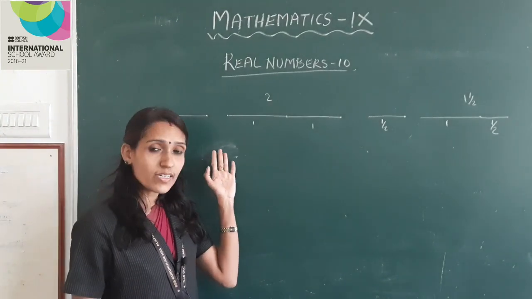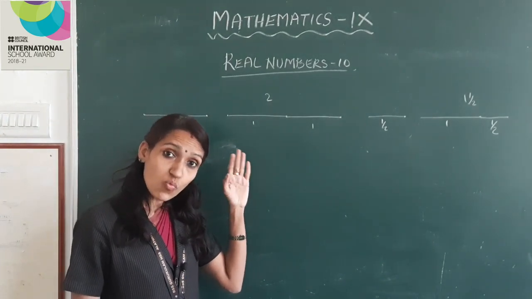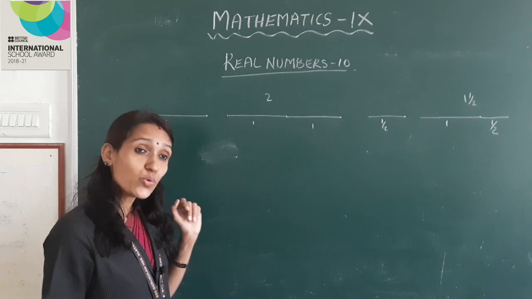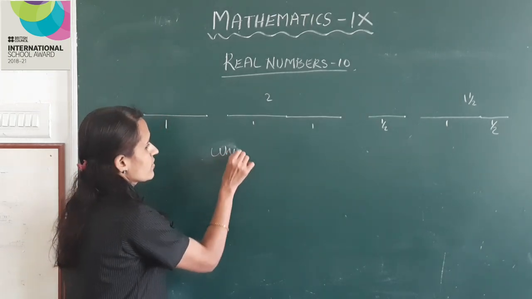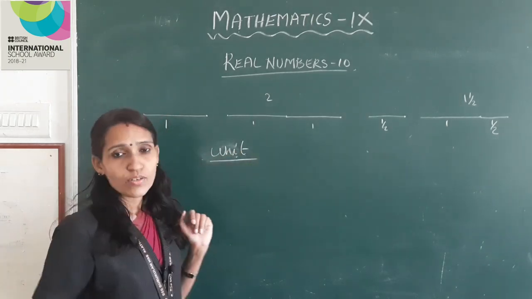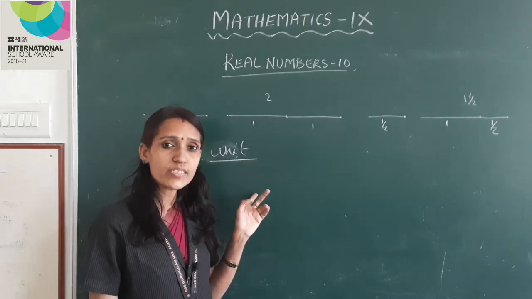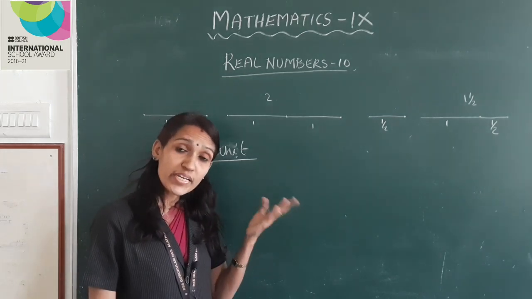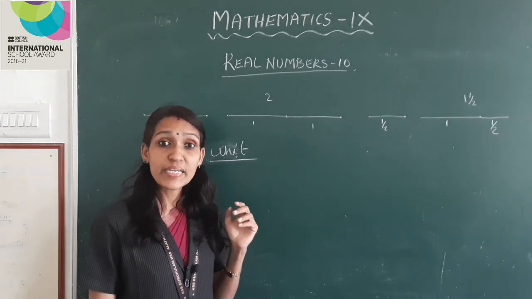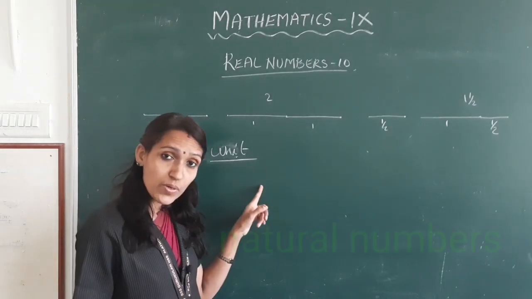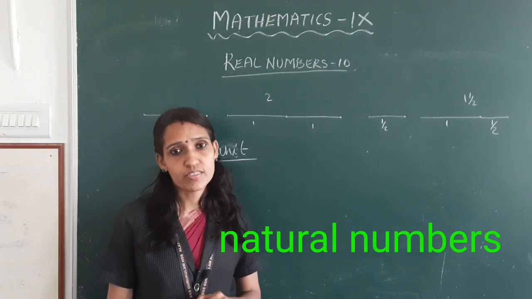The fixed length we take as 1 is called the unit of length. Okay, once we have fixed a unit, then many other lengths can be expressed as numbers or fractions.